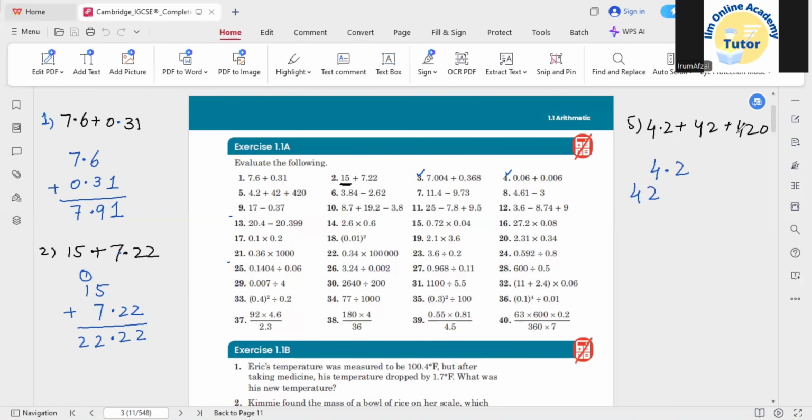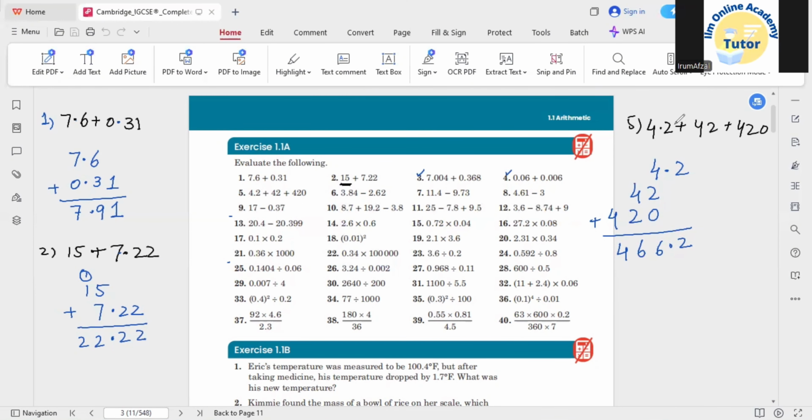Next, we have 420, which is a number having three digits. Again, you can check how I'm writing the numbers under the numbers, because one is a decimal number and the others are whole numbers only. So just start adding them. 2 would be exactly down, and after that there is a decimal point. 4 and 2 would be 6. Again 4 and 2 would be 6, and this 4 would be exactly down. So this is the answer for these numbers.